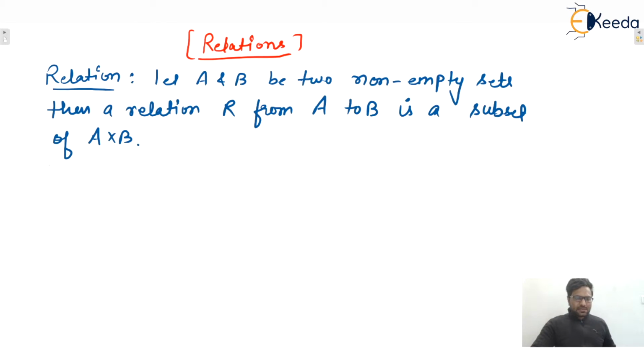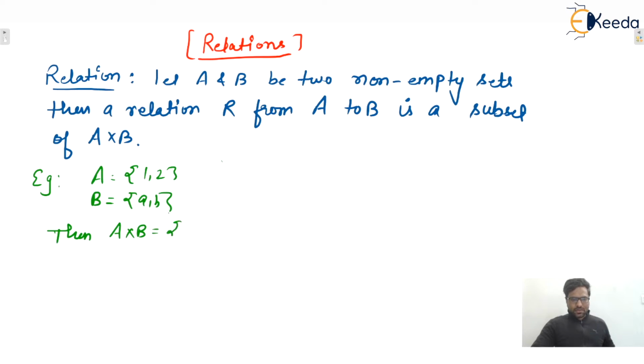So let us consider one example. Let's say two sets are given to you. Set A is 1 comma 2, and set B is a comma b. And what will be A cross B? A cross B is also a set, a set of ordered pairs: (1,a), (1,b), (2,a) and (2,b).